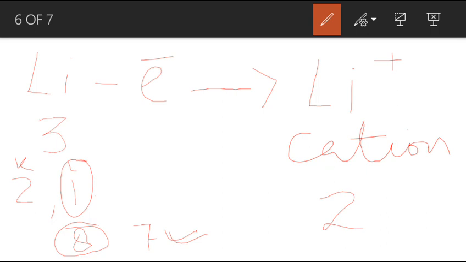The number of electrons left in the lithium cation is 2. And which noble gas contains 2 electrons? That is helium. Its electronic configuration matches that of helium, hence it becomes stable, and it becomes stable only when it loses 1 electron.